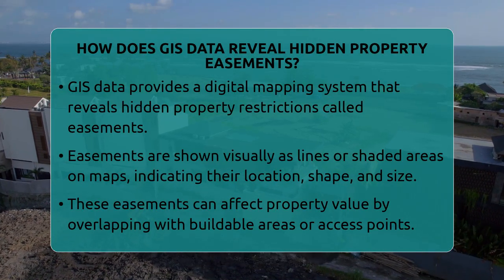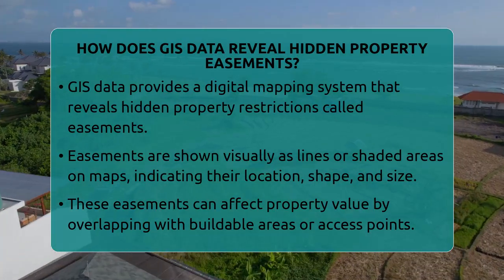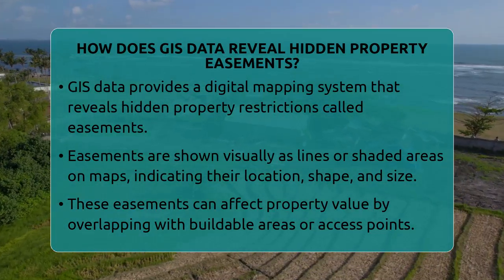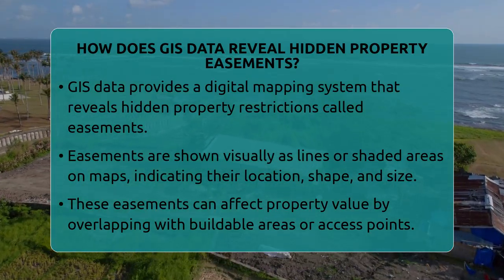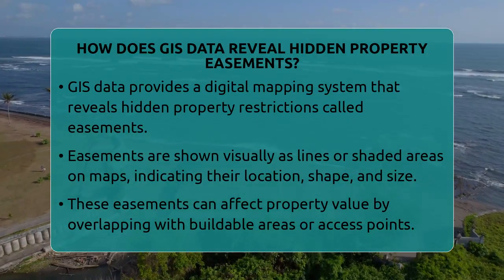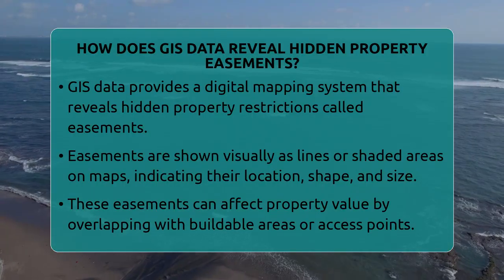How does GIS data reveal hidden property easements? Imagine trying to find out what restrictions are hiding on a property without digging through stacks of paper. That's where Geographic Information Systems data comes into play. It's a digital map system that helps reveal easements that might not be obvious from just looking at property records.